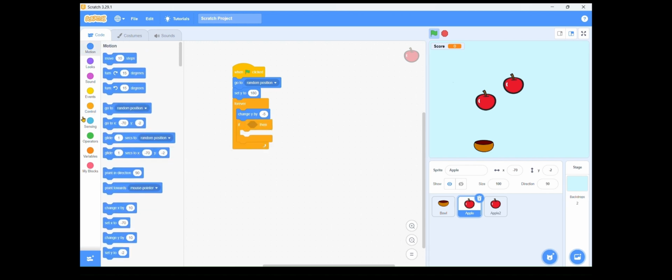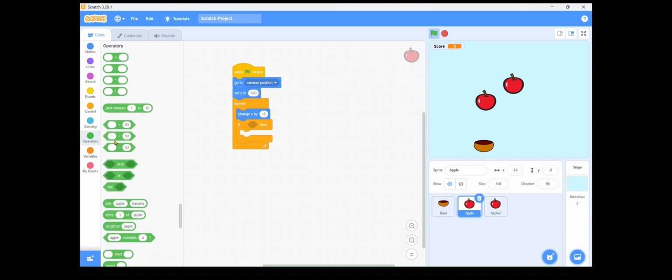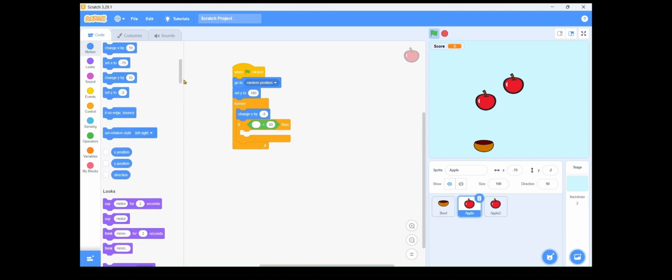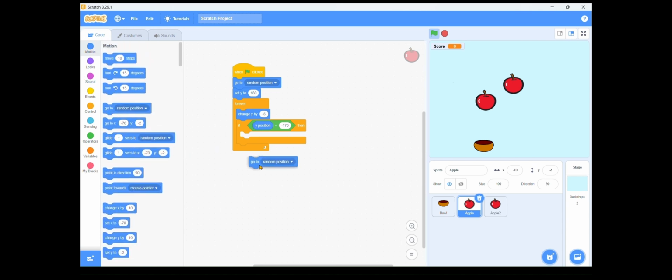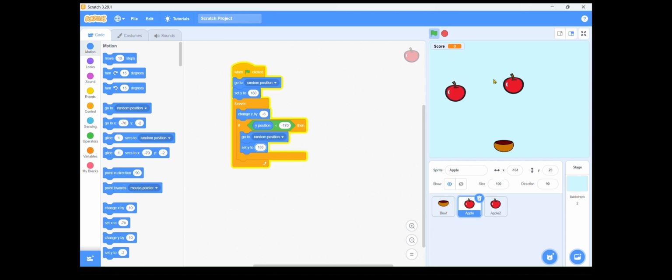Then an if statement, then the less than symbol, then y position from the motion section. If y position is less than minus 170, it wants to go to a random position, meaning it will disappear and go to a random position. Then set y to 180. Our first code is done. Now the apple will fall.